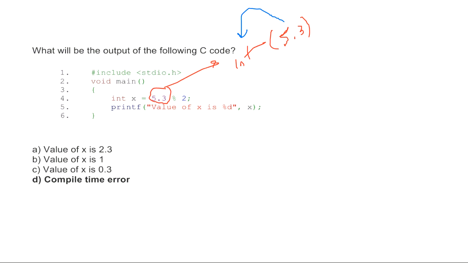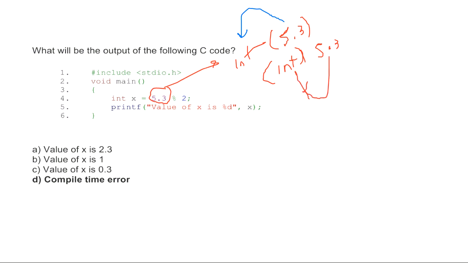Okay, this is typecast. I think it can be written in one of these ways, you can check yourself which is the right one.